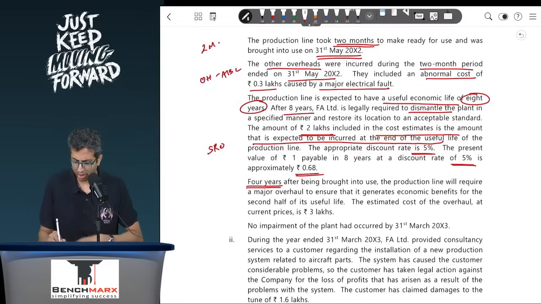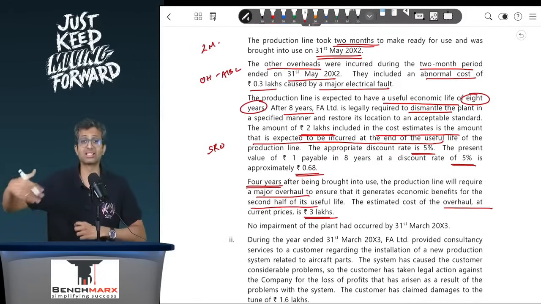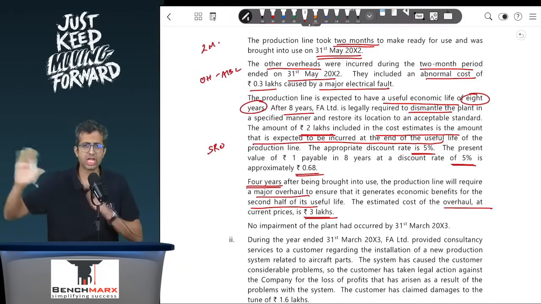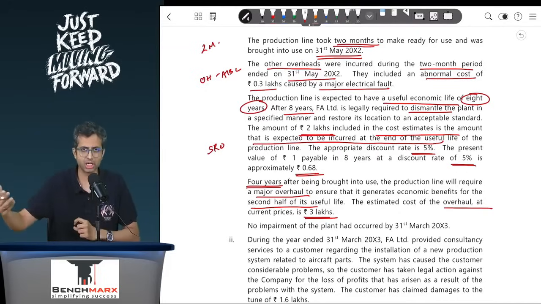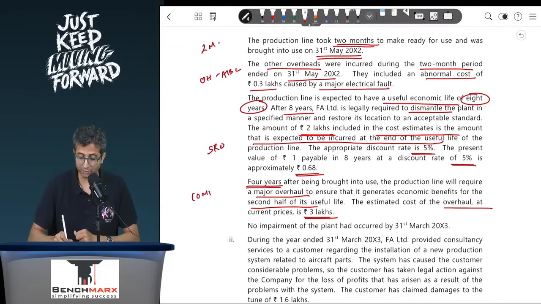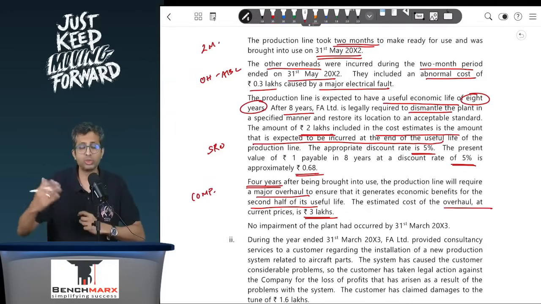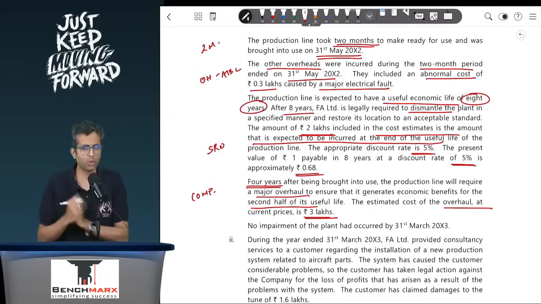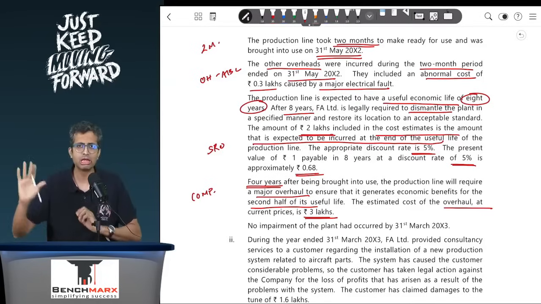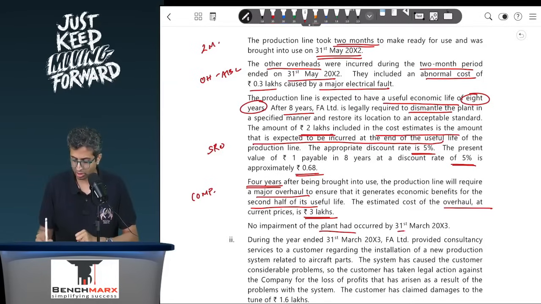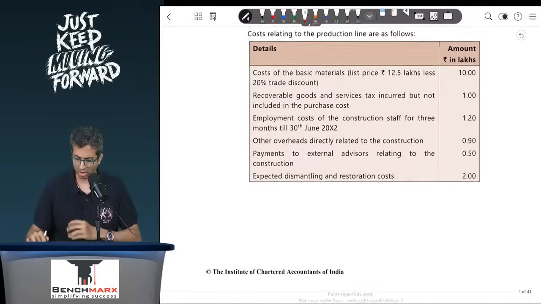Then you've been told 4 years after being brought to use, the production line will require a major overhaul to ensure that it generates economic benefits into the second half of the life, that is for the next 4 years. The estimated cost of this overhaul at current price is 3 lakhs. Remember, this is a cost that will be incurred after 3 years, and as a result you will not separately capitalize it. However, this can be used for the purpose of component method of depreciation, because in your current cost there would be some part which will have to be written off over 4 years only, and the remaining part may be written off over 8 years. No impairment of the plant has occurred till 31st March 2023. Now there are a few other items.